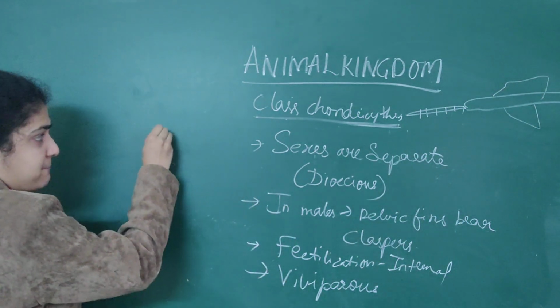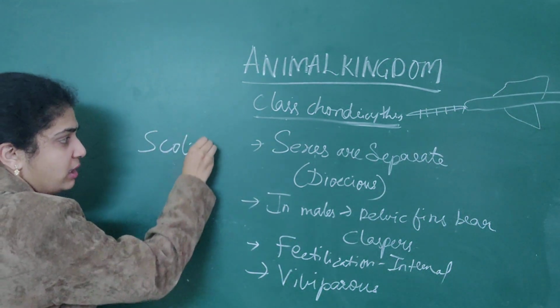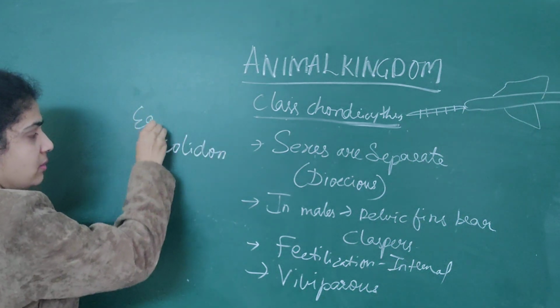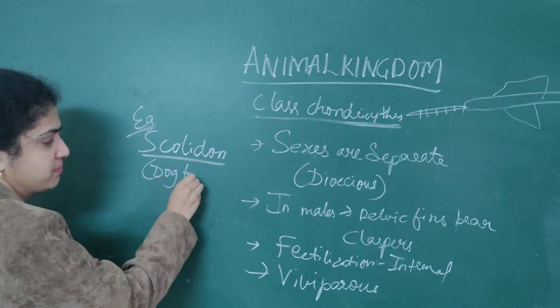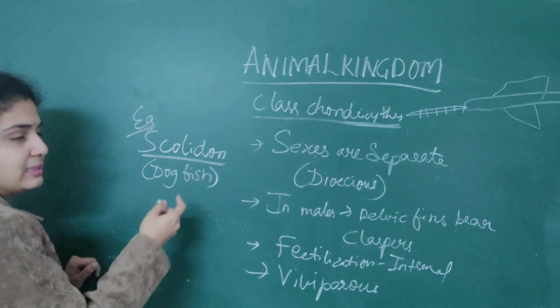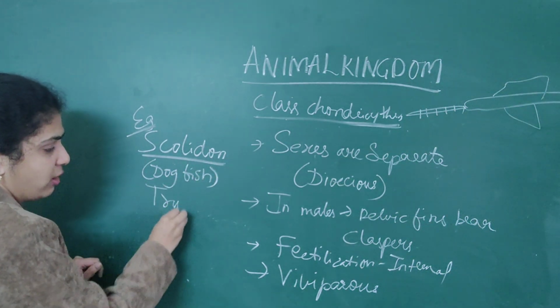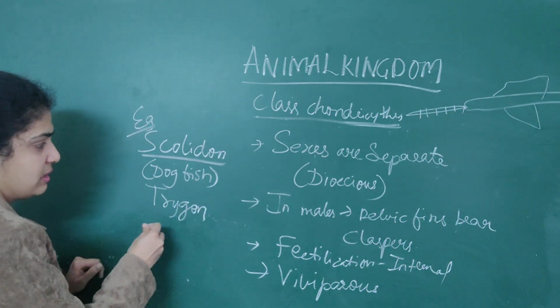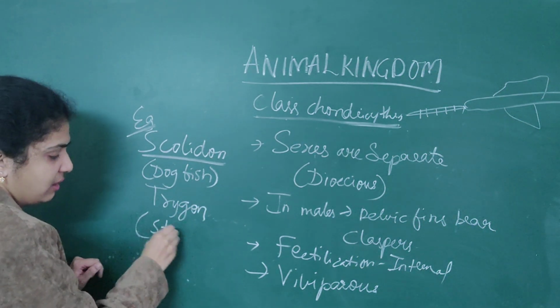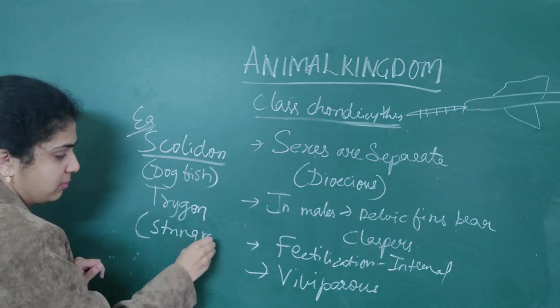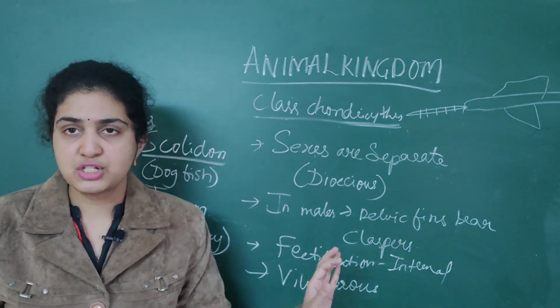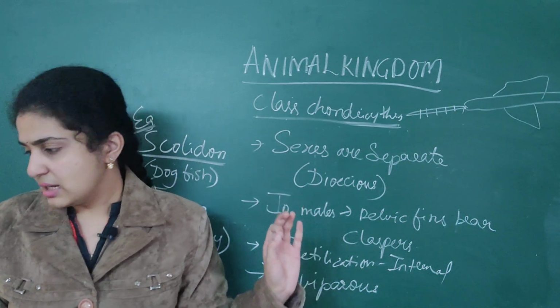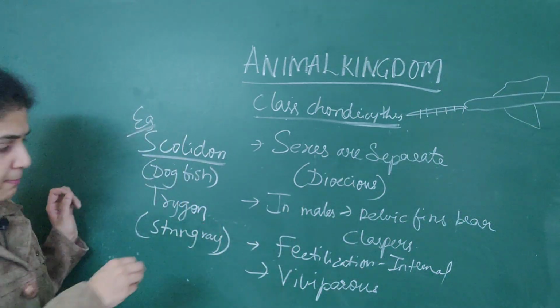Now we will see examples. The first is Scoliodon, also called dogfish. Then we have discussed Trygon, which is stingray, as well as Pristis.